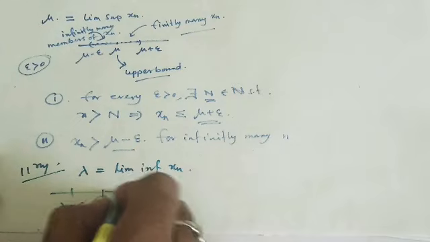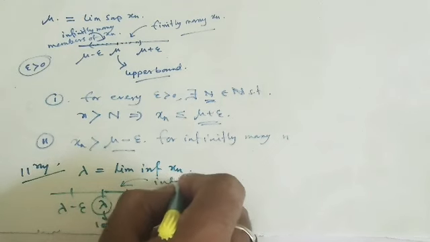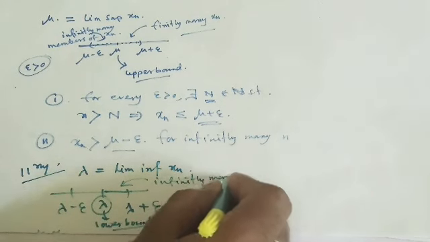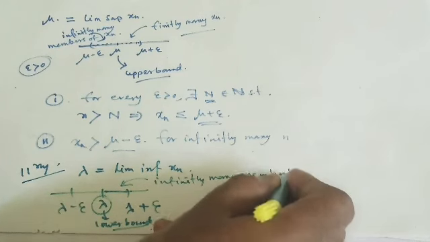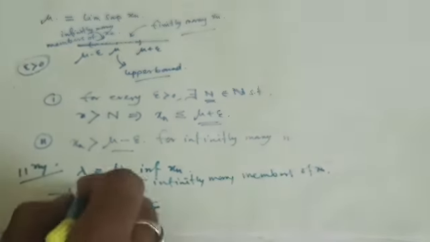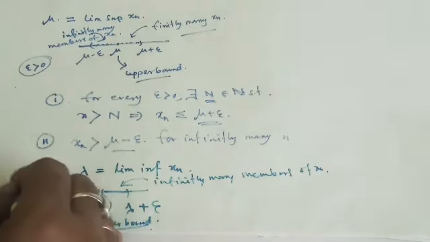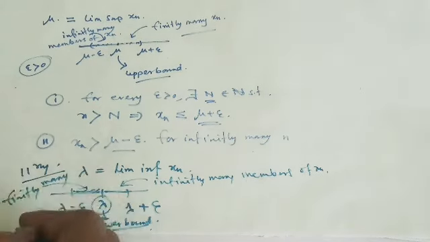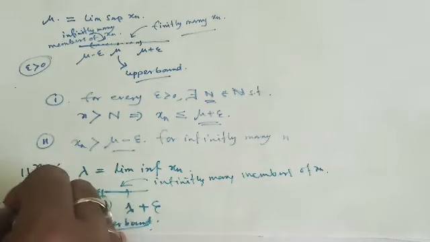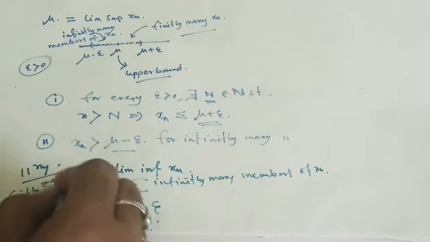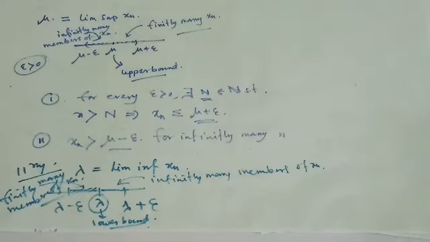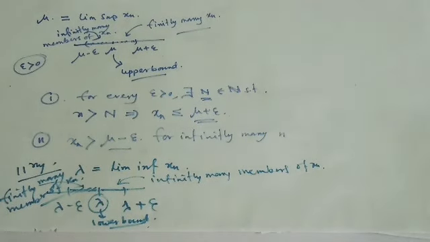So this part is for infinitely many members of xn, and this part may contain finitely many members of xn. Fine. This is the idea for lim sup and lim inf.